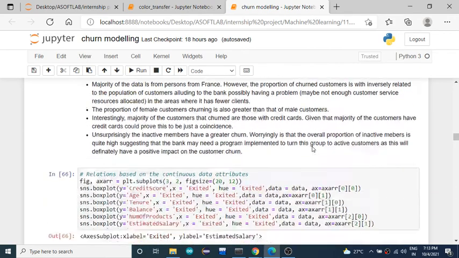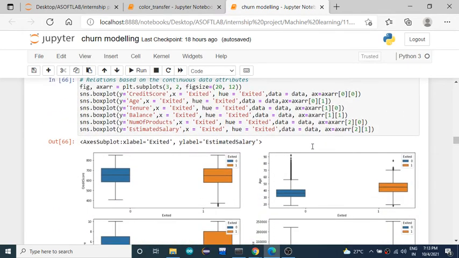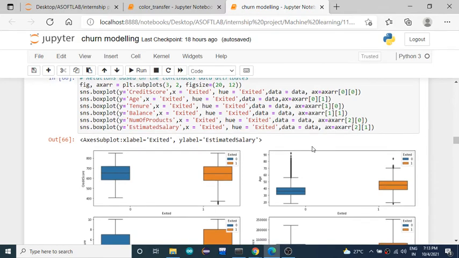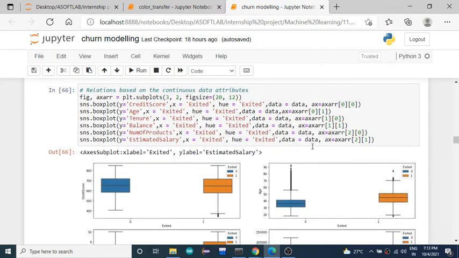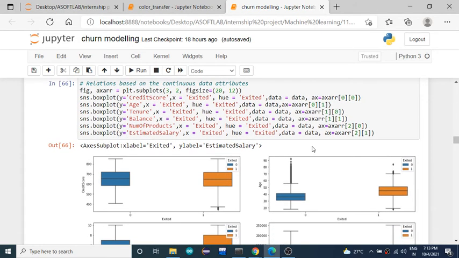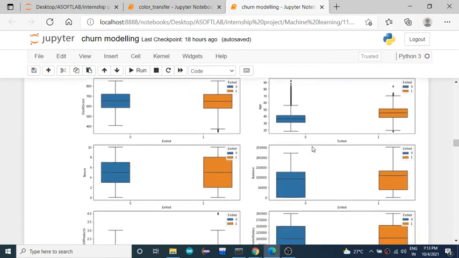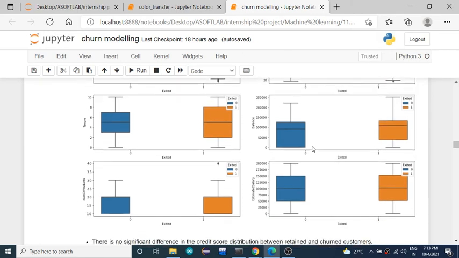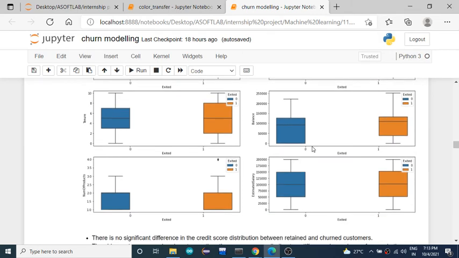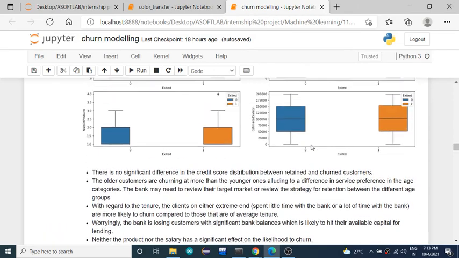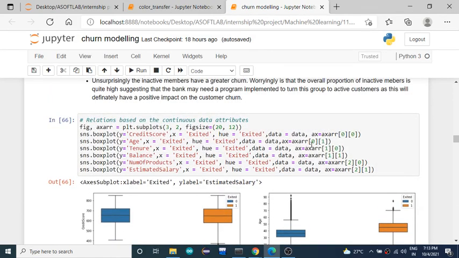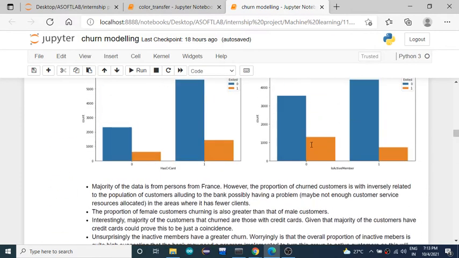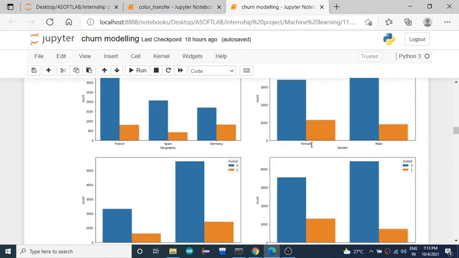After performing all this analysis, we can make use of the box plot also to find out how the data is distributed, or you can make use of the scatter plot also to know how the data is distributed. From any of the graphs you plot, you'll get one conclusion or the other.